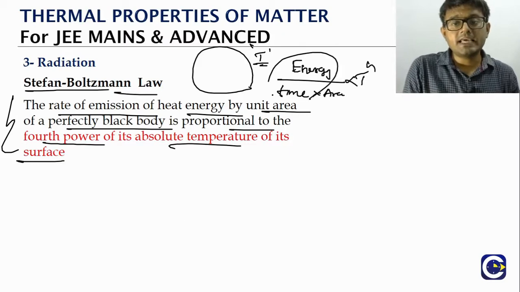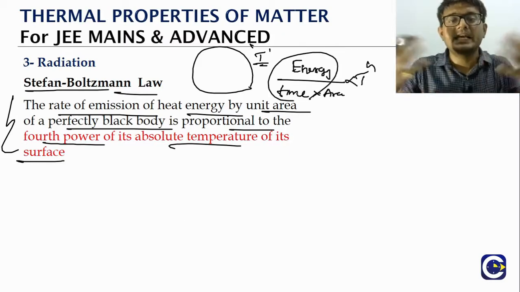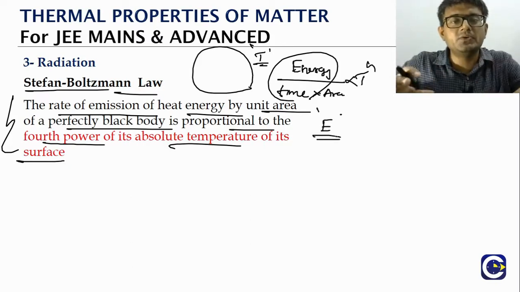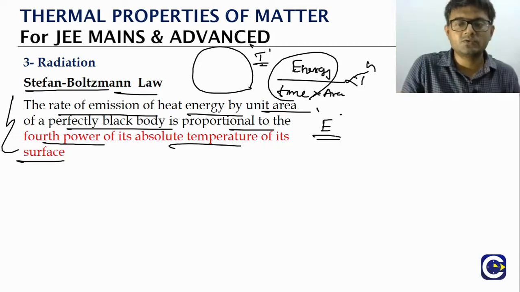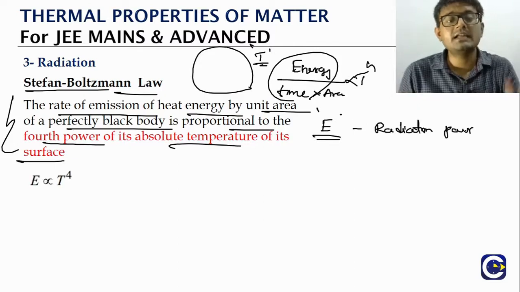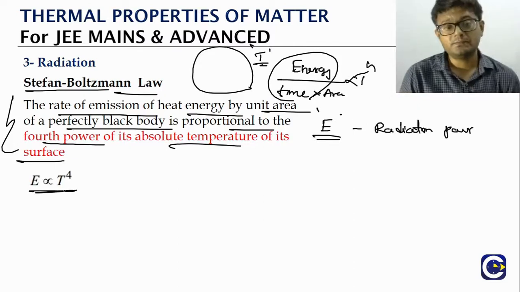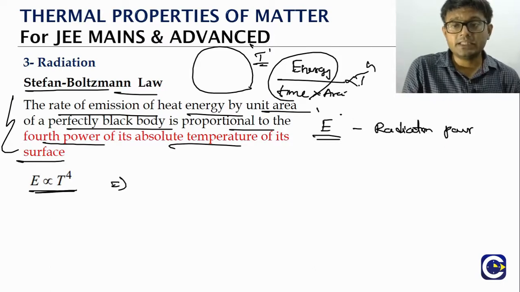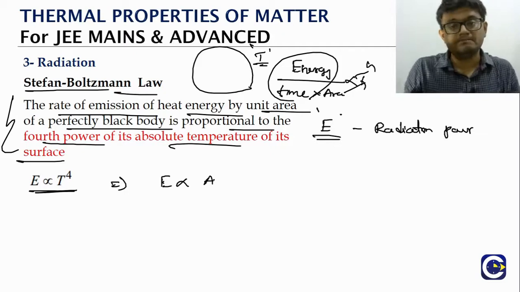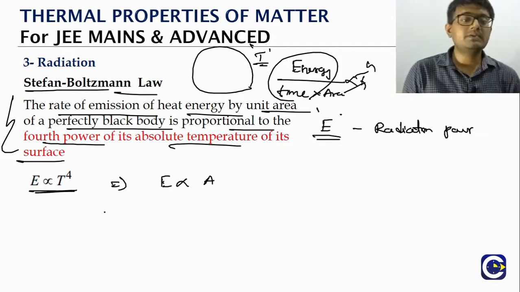If you call this energy per time the radiation power, and represent it with a symbol, say E, so E indicates radiation power. One thing we can clearly see is that E will be directly proportional to T to the power 4. Not only that, if you take the area to the other side, E will also be proportional to area. When we club both of them, we can see E is proportional to A T to the power 4.